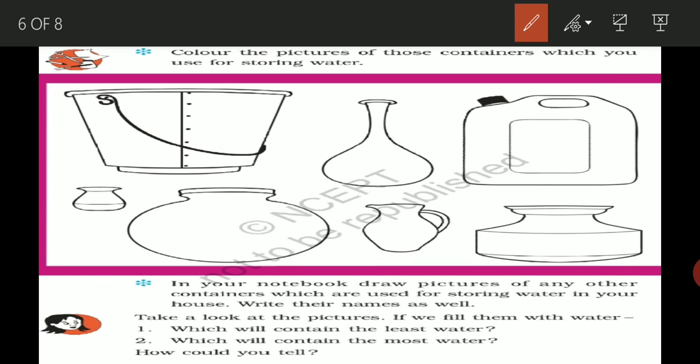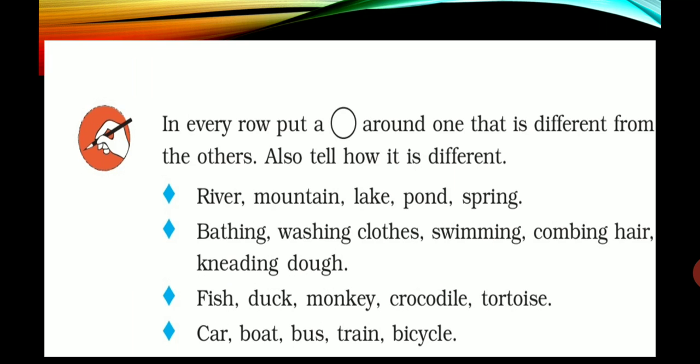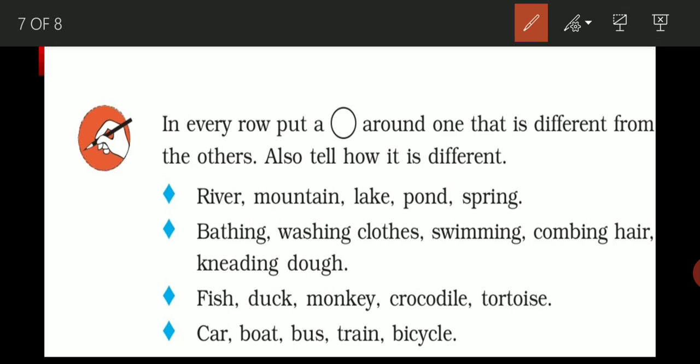Now the next one is, in every row put a circle around the one which is different from the others, means you have to find out the odd ones. So let's start and circle the odd ones. The first: river, mountain, lake, pond and spring.